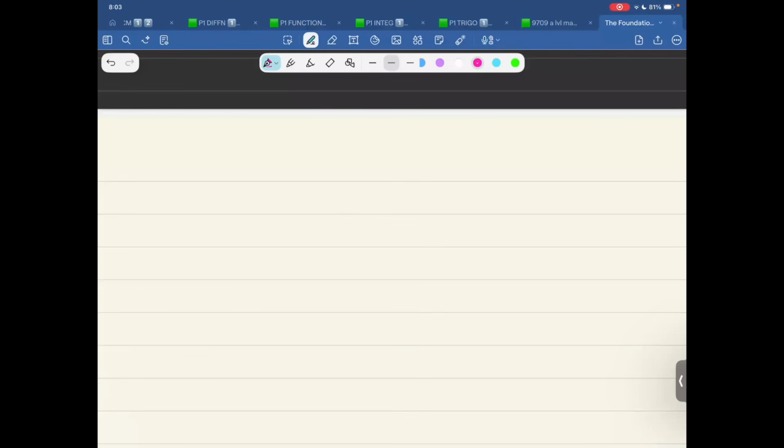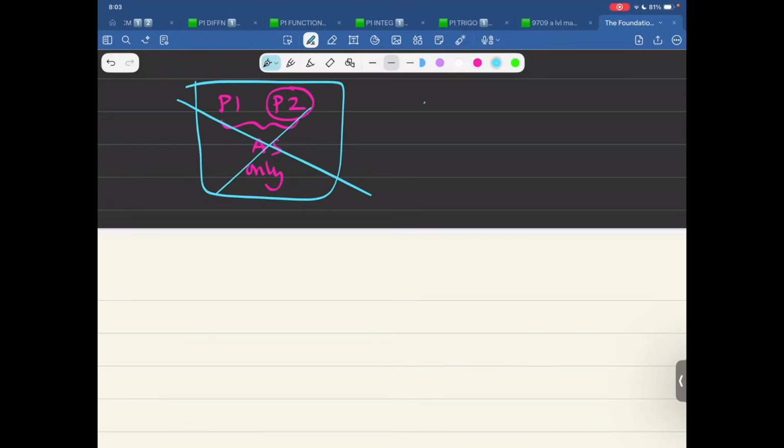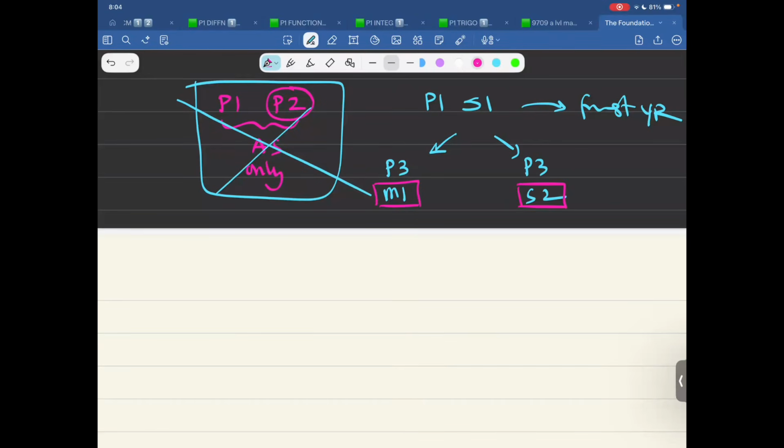Second thing people are asking is about some questions. So I wanted to ask which students give paper 2 in AS Maths. Very nice question. When we talk about P1 and P2, if someone gives this option, P2 is like 60% of P3, that's only AS level, there is no A level. So that is why in Pakistan, we don't study this option. We study P1, S1 in the first year, and then either we study P3, M1, or we study P3, S2 in the second year. I teach all of these 5 components, Alhamdulillah. So it doesn't make a difference whether you study M1 or S2. It depends on your choice.